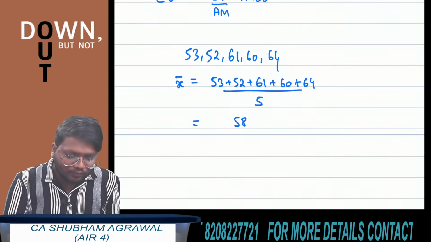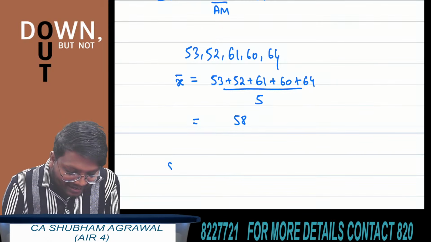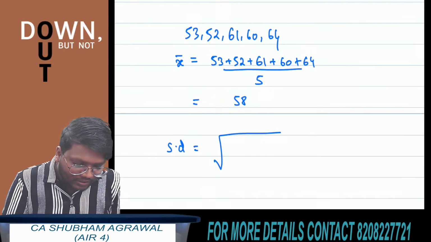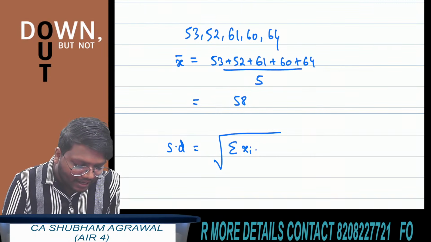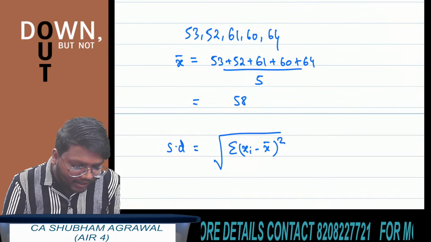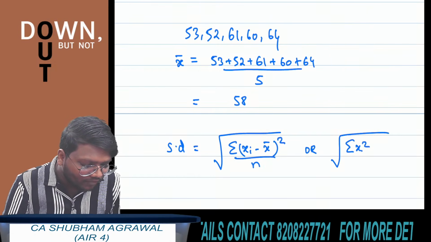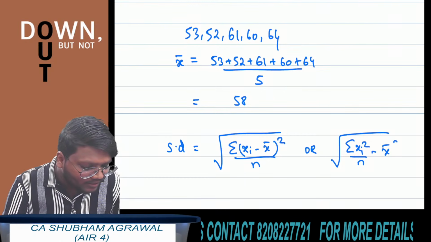Now find standard deviation. What is the formula to find standard deviation? You can use the result square root of summation of xi minus x bar whole square divided by n, or you can use square root of summation of xi square upon n minus x bar square.